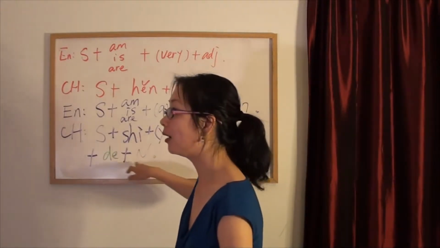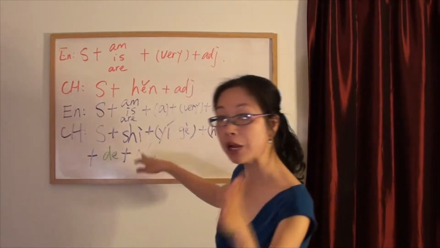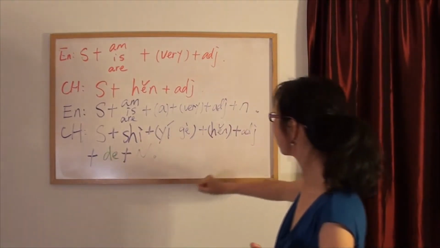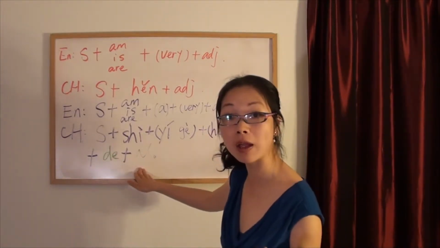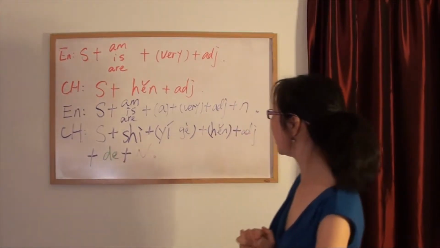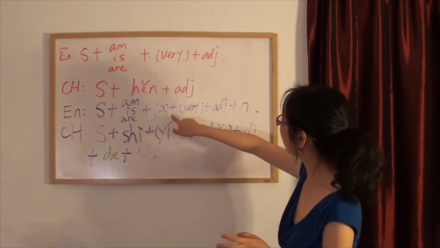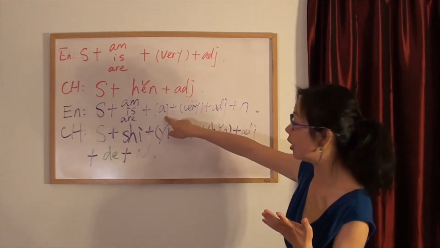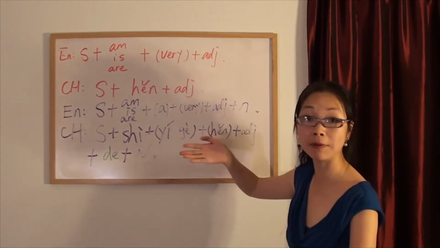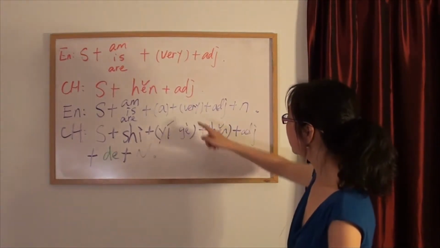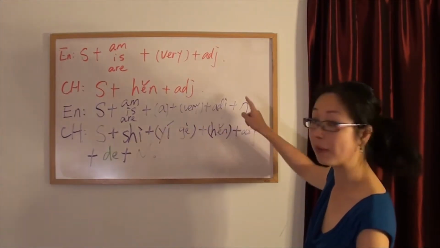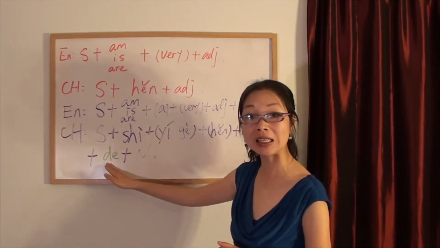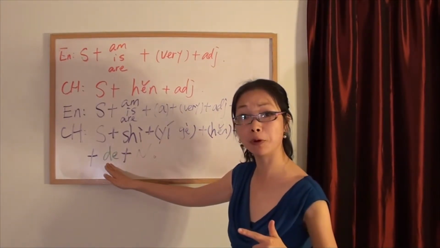Then you translate the noun. But here you have to remember, you have to use 的 to connect the adjective and the noun. That is one of the functions of 的. And here you may notice that I put this mark here. That means sometimes you cannot find a, sometimes there's no very. You don't need to translate them if you cannot find them there. So this means you can skip them. It's optional. But the 的 here, I marked it in green. That means you cannot skip. It's very important.